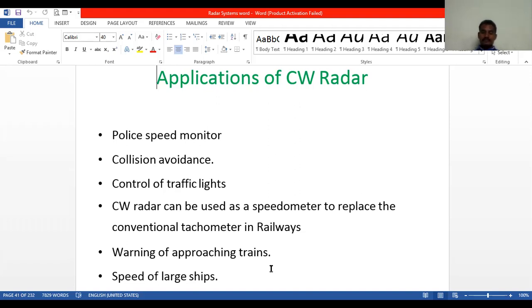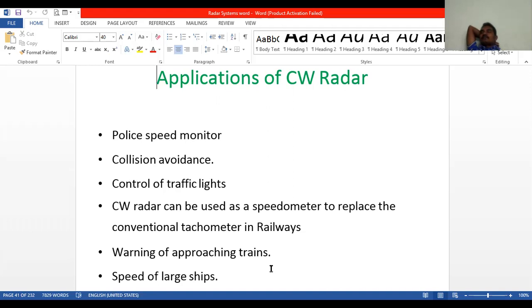These were also mentioned and explained earlier: police speed monitors, collision avoidance, control of traffic lights.